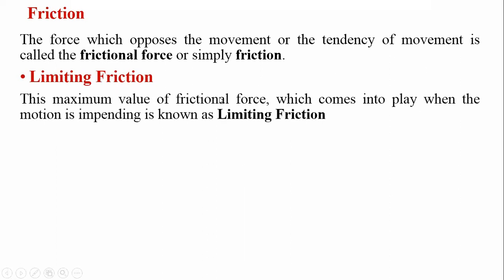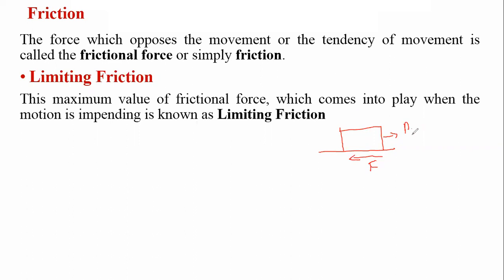The maximum value of friction force which comes into play when the motion is impending is known as limiting friction. Now if this body is subjected to P force and the resisting force F is developing, this resisting force is nothing but limiting friction.